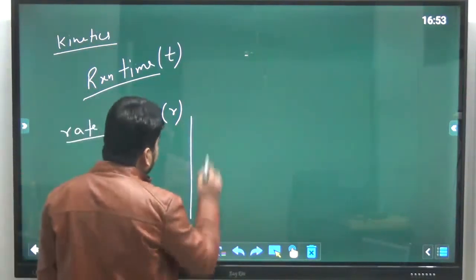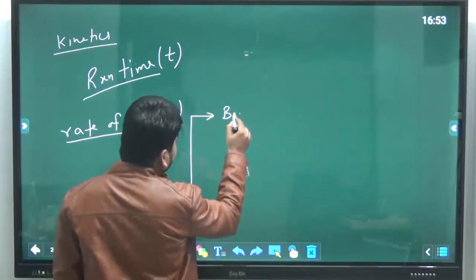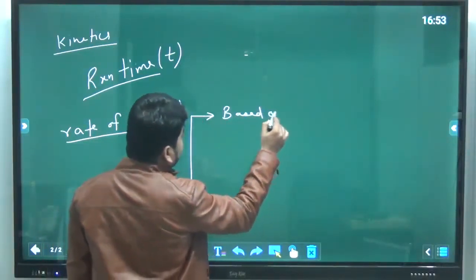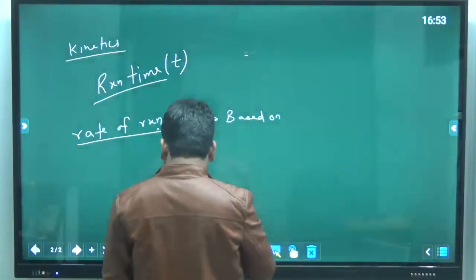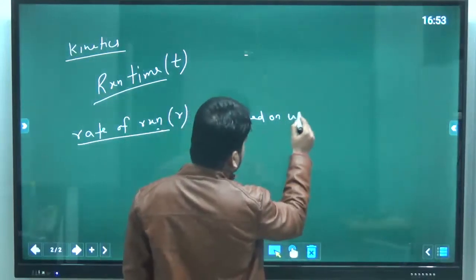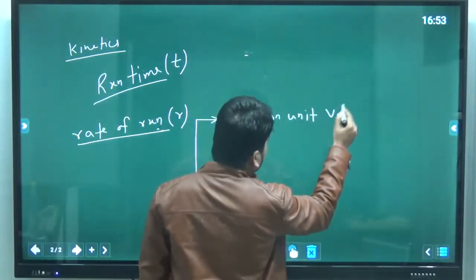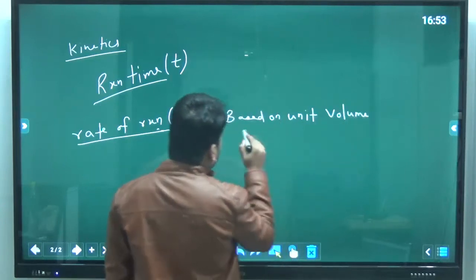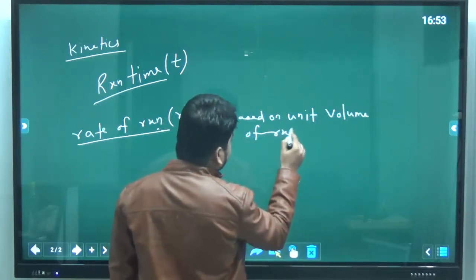Those are, first, based on unit volume of reaction mixture.